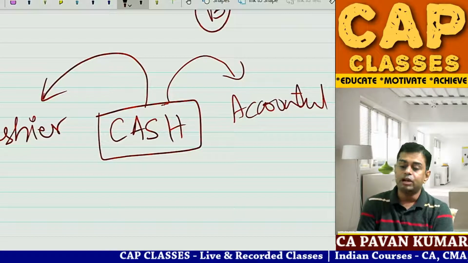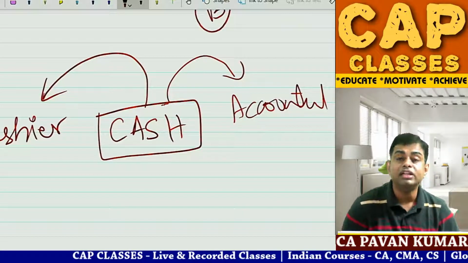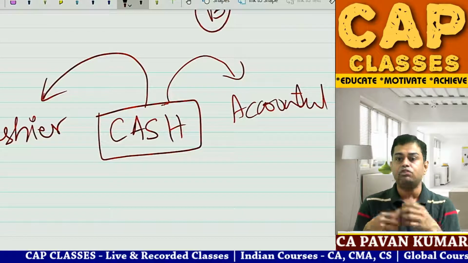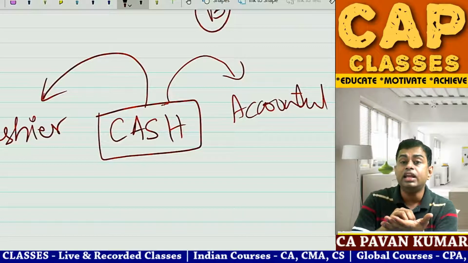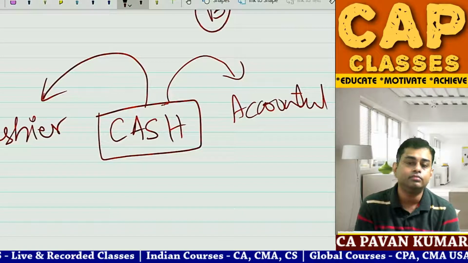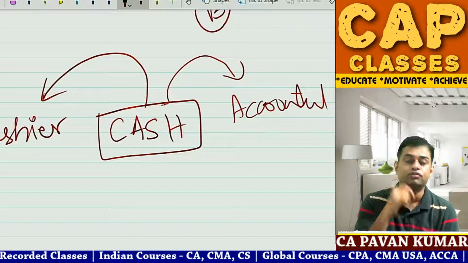Two different people do that. If one person does that, there can be a fraud. Imagine one customer deposited 1 lakh rupees. I am the cashier, I am the accountant. I took 1 lakh rupees. I have recorded that he deposited only 60,000, 40,000 I put it in my pocket. Control activity, segregation of duties.